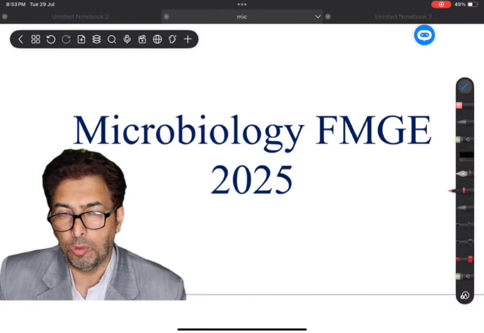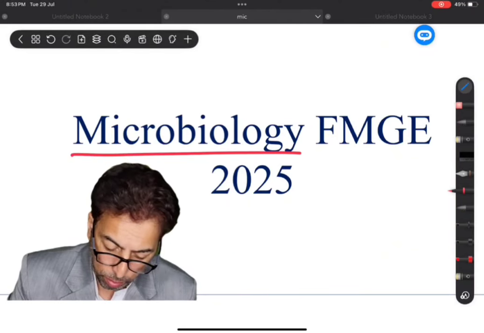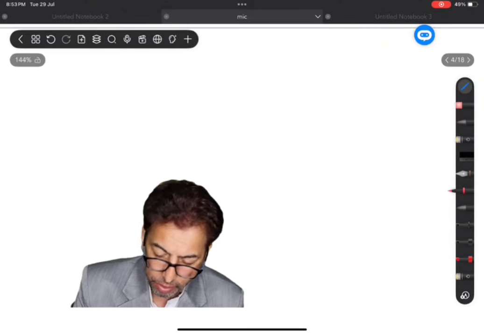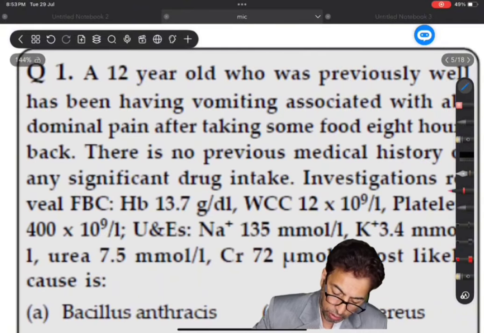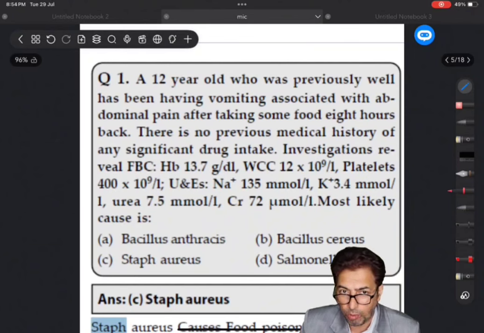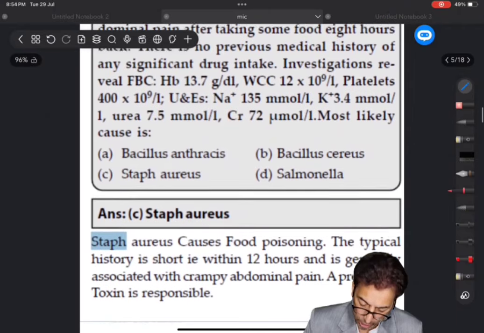Now today we will be dealing with the questions asked in FMGE from microbiology. So our focus is microbiology. Let's go straight away without wasting time, and I would like you to have a look at some of the questions, and these are some of the images from my book. So this is the NEET PG QR and FMGE Platinum QBank.